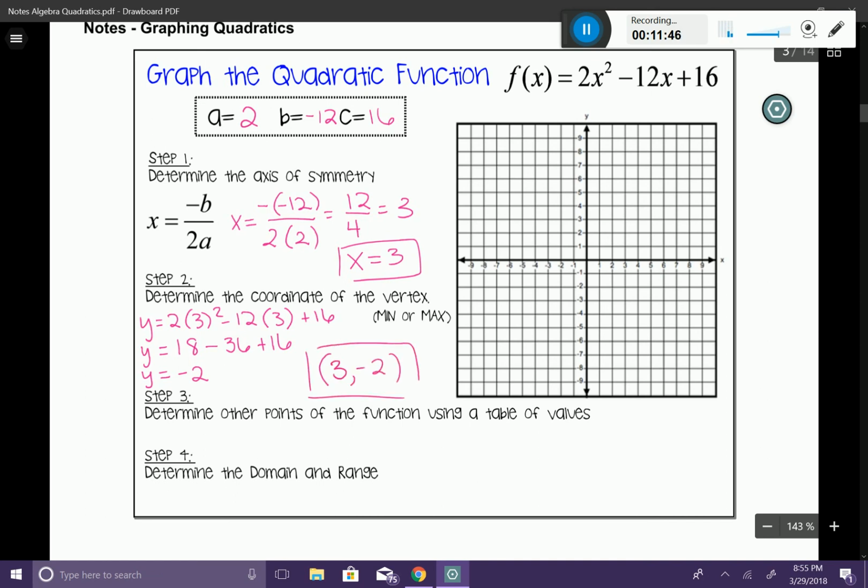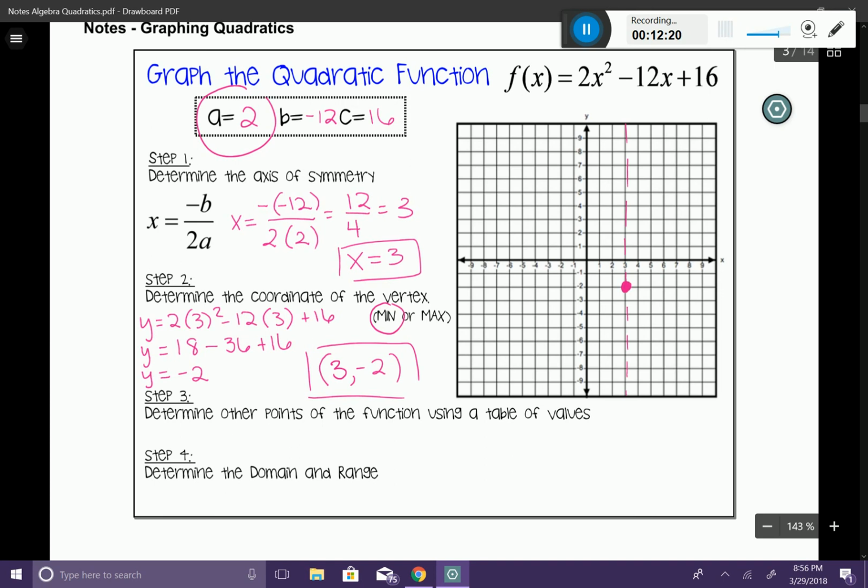All right, now is my vertex a minimum or a maximum? We can see that my A coefficient is positive, which means it's going to be facing upwards, and that is going to give us a minimum vertex. So let's go ahead and create our table of values. Actually, let me go ahead and graph our axis of symmetry first and our vertex. So our axis of symmetry is going to be right about here. And I have (3, negative 2). That's going to be my vertex point. And we know that it's going to be facing upward.